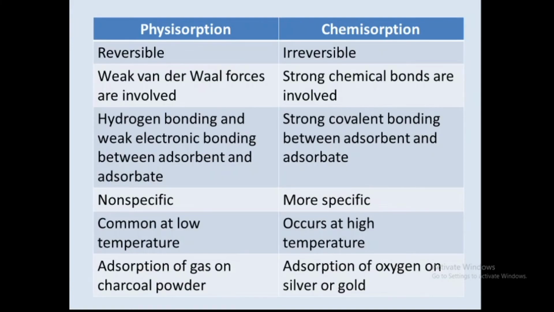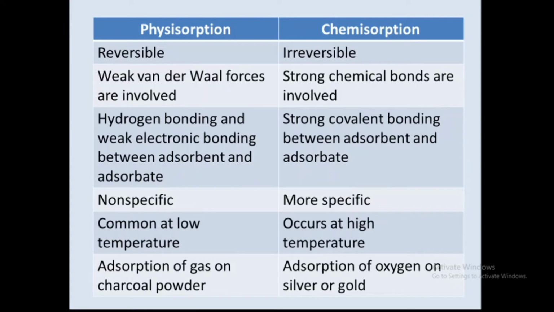Now, just see the classification. Here the adsorption process is classified into two different types. First is physisorption, also known as physical adsorption, and second is chemisorption, which is also known as chemical adsorption. So, just see the difference between the physical adsorption and chemical adsorption. These two are different processes, right.